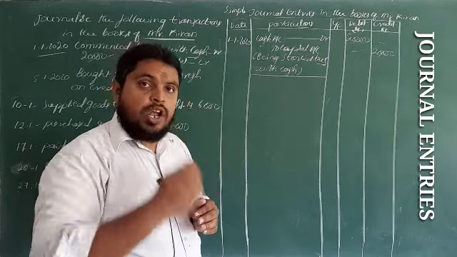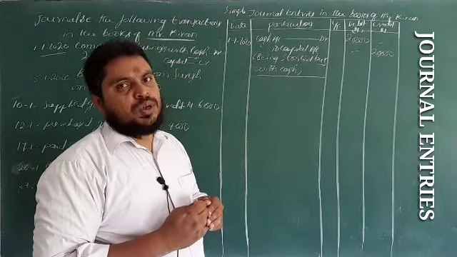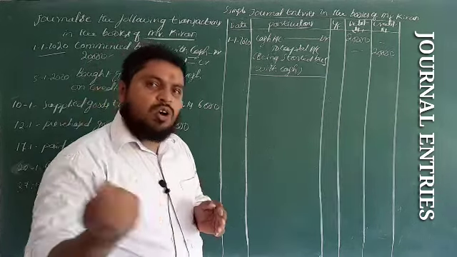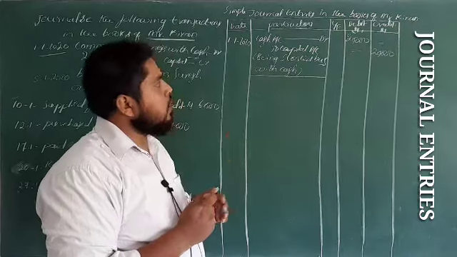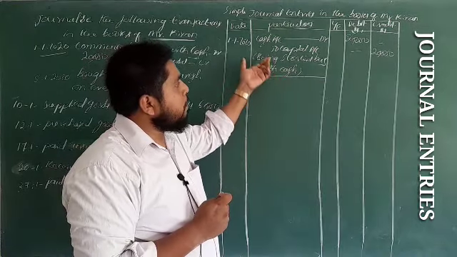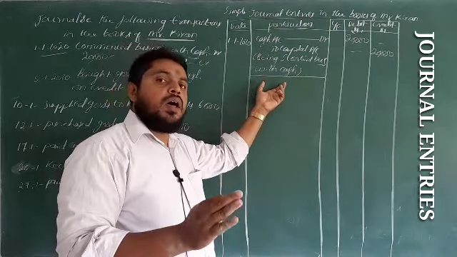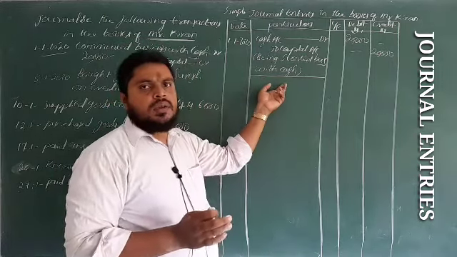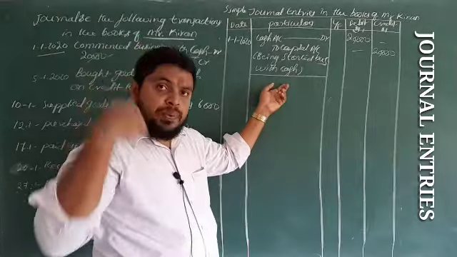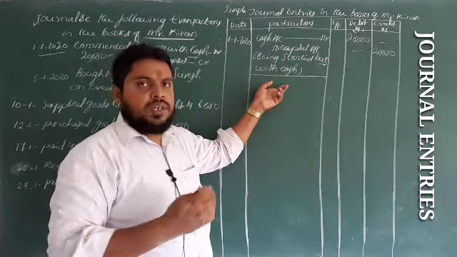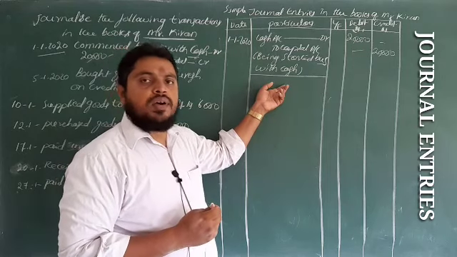Next, nominal account, debit all the expenses and losses, credit all the incomes and gains. If you don't know that concept, you won't get passing the entries. So, first of all, I advise all these students to watch the previous videos, where I have made many videos on the English system of accounting.